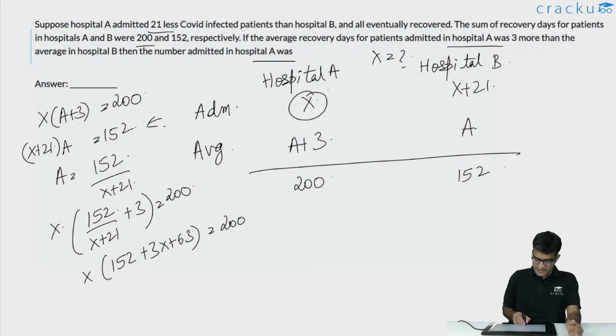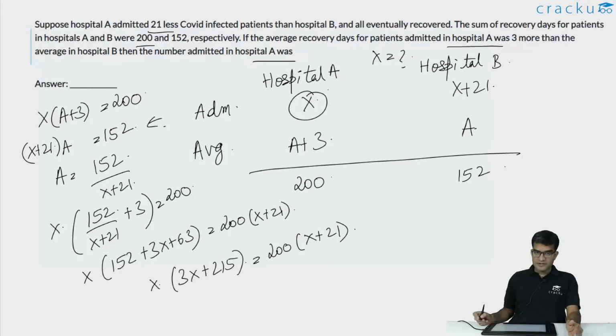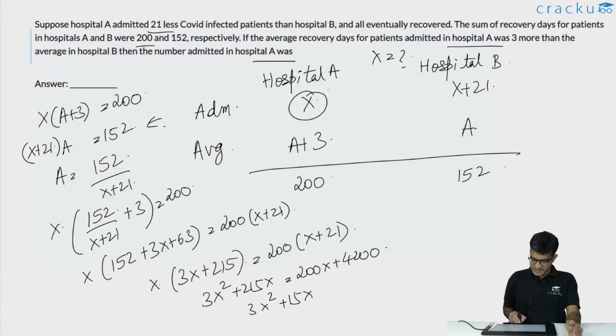or X into 152 plus 3X plus 63 is equal to 200 into X plus 21. This would imply that X into 3X plus 215 is equal to 200 into X plus 21. So 3X square plus 215x is equal to 200x plus 4200, or 3x square plus 15x minus 4200 is equal to 0. If you divide the entire equation by 3, x square plus 5x minus 1400 is equal to 0.